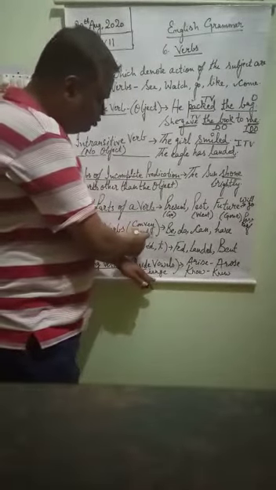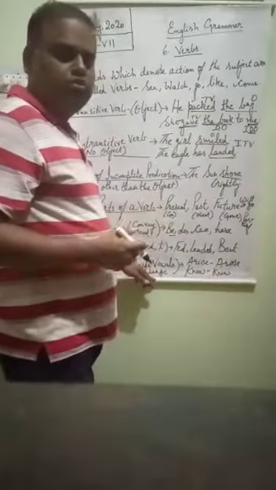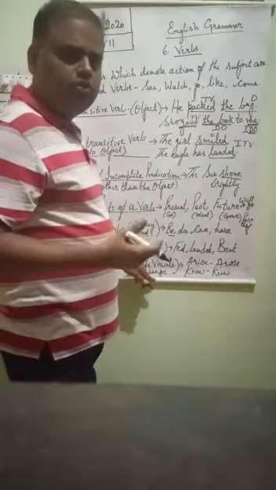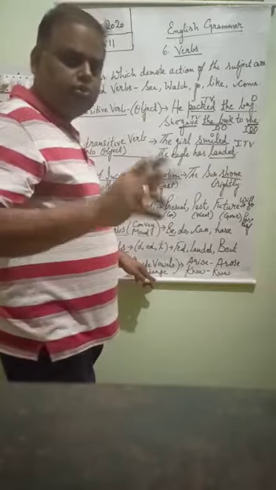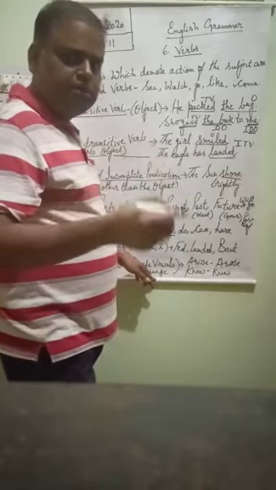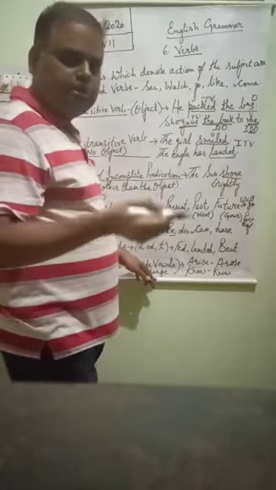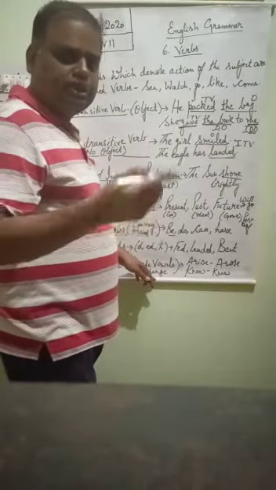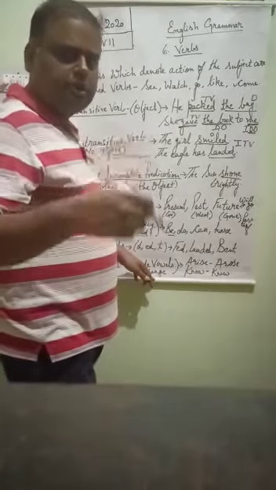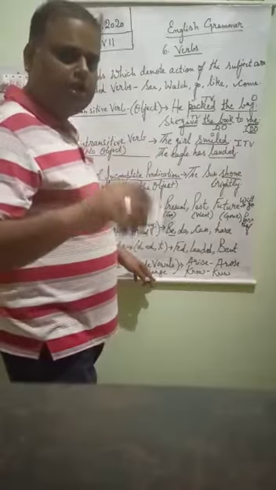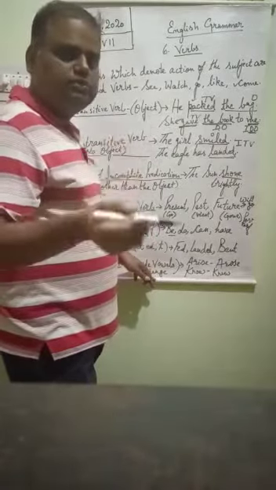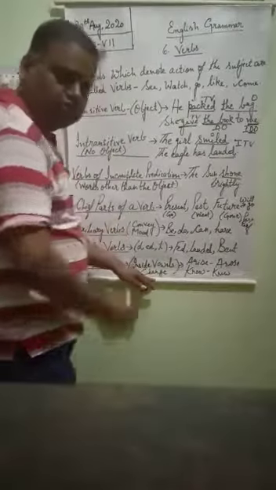They convey the mood. Suppose that if I say I may go, मैं जा सकता हूँ. I will go, मैं जाऊँगा. Both the sentences are different. Their moods are different. I shall go, मुझे जाना चाहिए. सबका अलग अलग मतलब है, सबका अलग अलग मूड है. So those words which convey the mood, they are called auxiliary verbs.